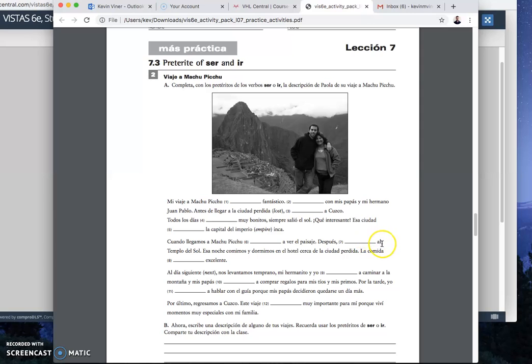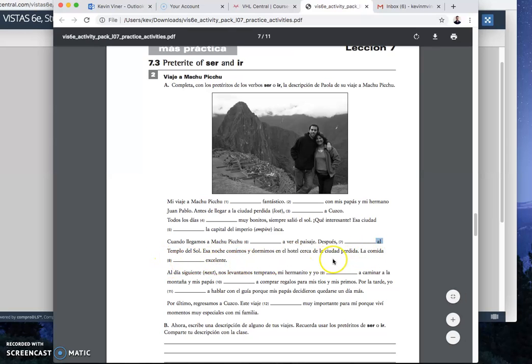Después, después blank al Templo del Sol. Pause it. And we're back. Fuimos al Templo del Sol. We have that al again, so we know there's movement. So we went, therefore ir. Esa noche comimos y dormimos en el hotel cerca de la ciudad perdida. La comida blank excelente. Pause it. And we're back. La comida fue excelente. This would be, of course, ser, was excellent, right?